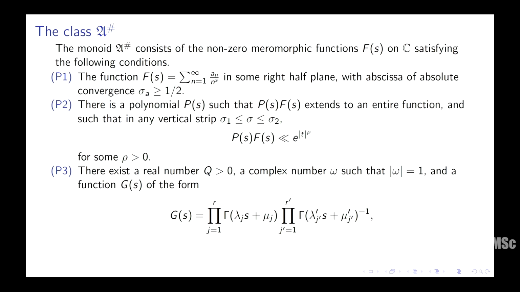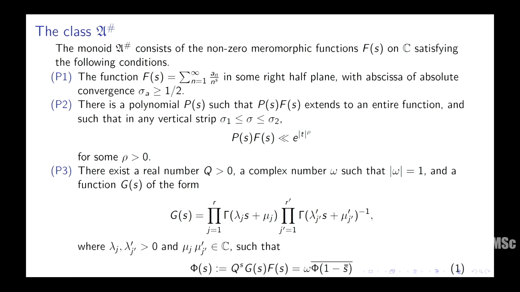And finally, one assumes a very general form of the functional equation. So not only do I assume that you can have gamma functions of a pretty general kind, Γ(λ_j s + μ_j), and as many as you like, and the λ_j's can be positive real numbers, but there's no other restriction on them. But I also allow gamma functions in the denominator. For this particular talk, allowing functions in the denominator is not that important, but all the proofs work anyway with gamma functions in the denominator, so why not?